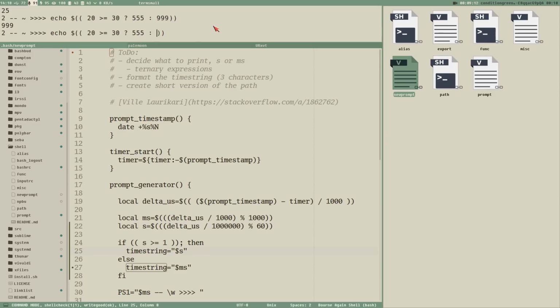So you could do something like this. So 20 is larger than 30, if that is true, 555, else 20 is less than or equal to 25. Question mark. Now it tests for this test instead, and then we could print 444, but if that is also false, print 999.